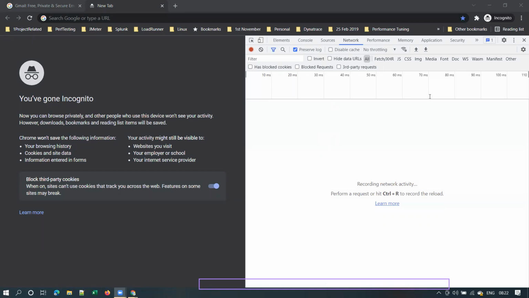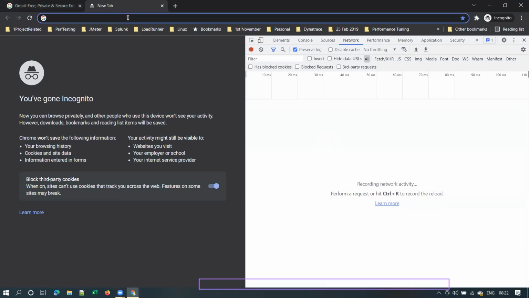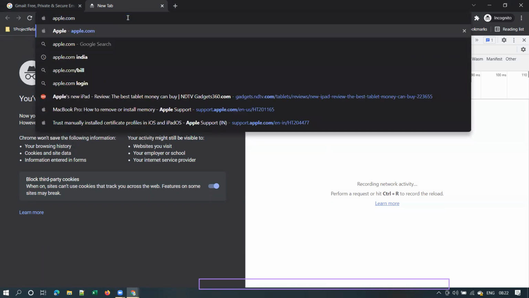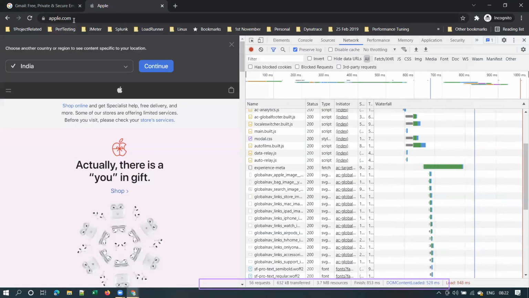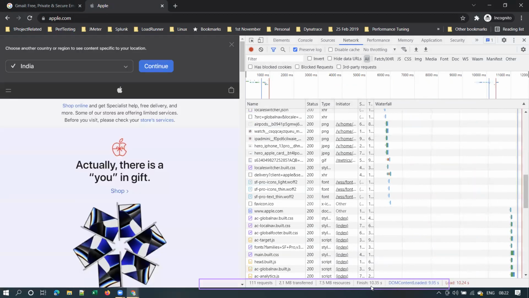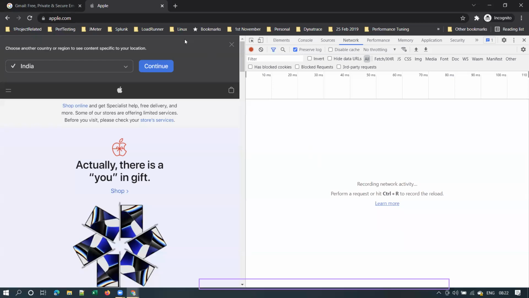What is the purpose of this developer tool? You can check the response time of the page, and you will get a lot of other information also. I will explain that in the coming sessions. Suppose you type apple.com, here you can see it took some 1 second to load this page, 853 milliseconds to be precise.